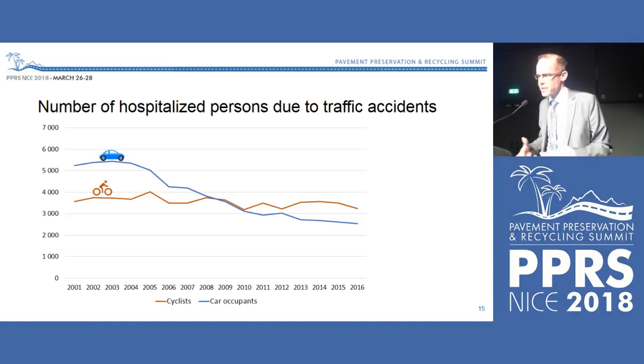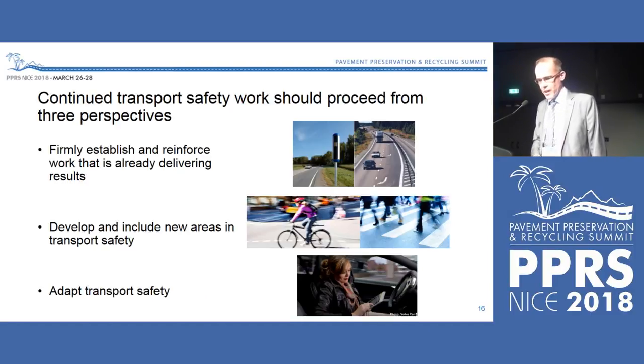So these are reasons why we have to have a new commitment for the Vision Zero in Sweden. What the Swedish government has said is that continued transport safety work should proceed from three perspectives. We should firmly establish and reinforce work that is already delivering results.